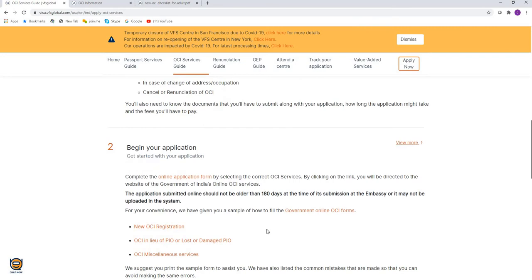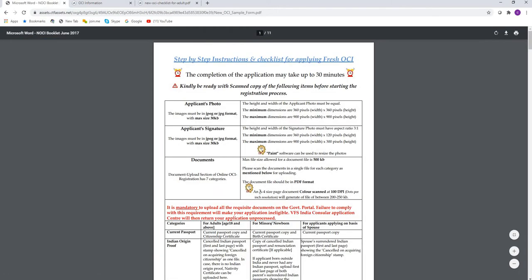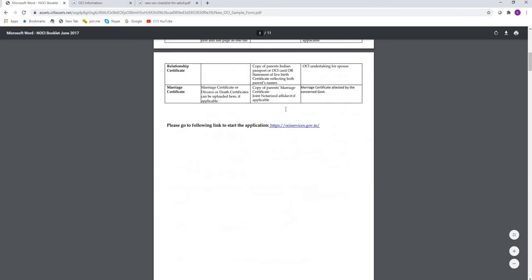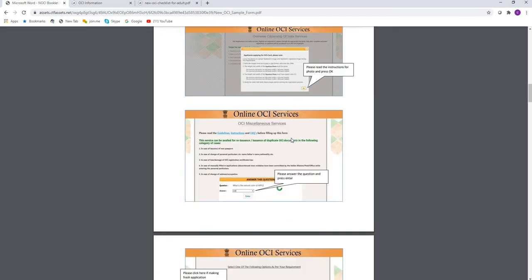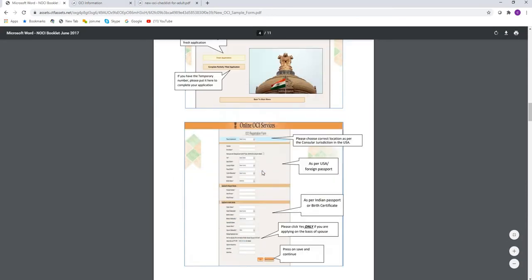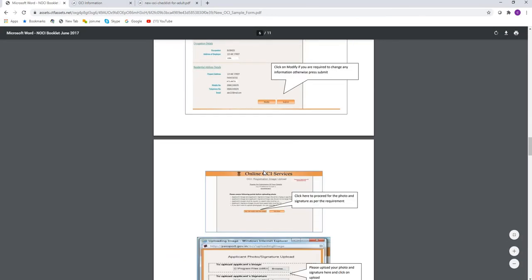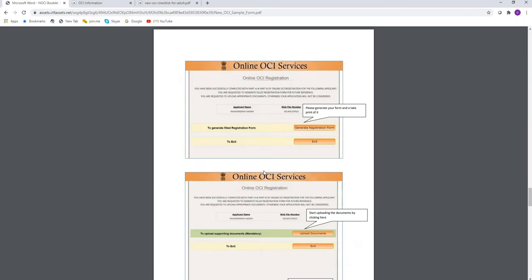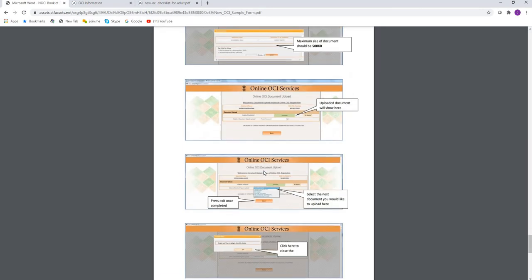Now you have to go to the government website to fill up the data, which is secured. So before that, if you want to know what I have to fill in each of the columns, for your convenience, there's a sample form available on the government OCI forms here. If you see this, it has step-by-step instruction on fresh OCI. Go down each category, what is to be filled. You can print this out yourself or you can keep it handy. So in case you get stuck, you can refer to this. You do not need anybody to help you further because it's already available, ready stock.